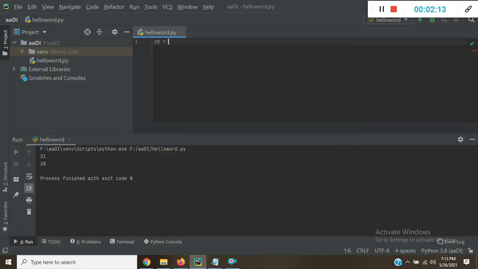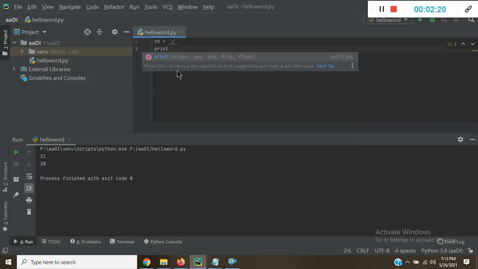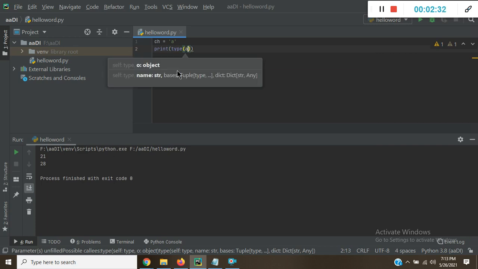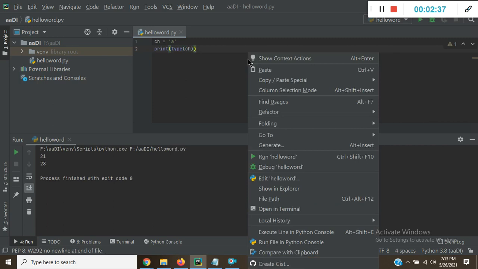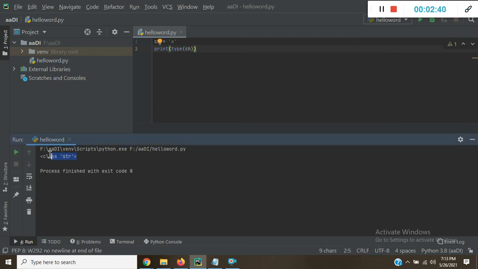Suppose I have a char, which in C or C++ is called a character data type, but in Python it is treated as a string data type. You can check here with the help of type of ch. You can see the output is always a string data type. So this is a syntax, you can say also.